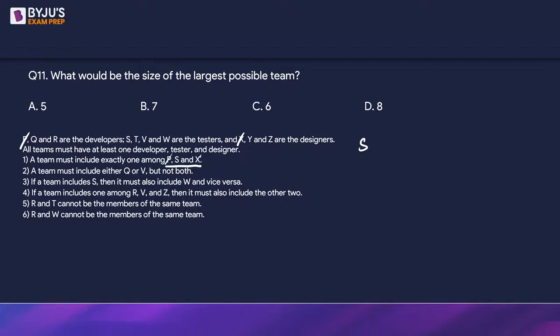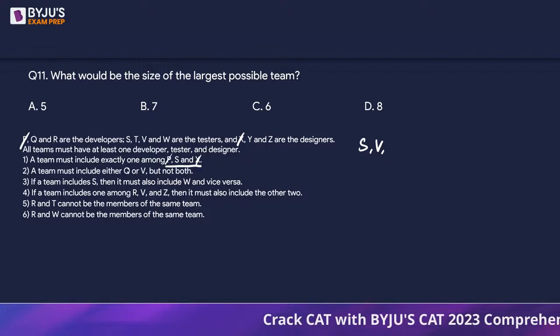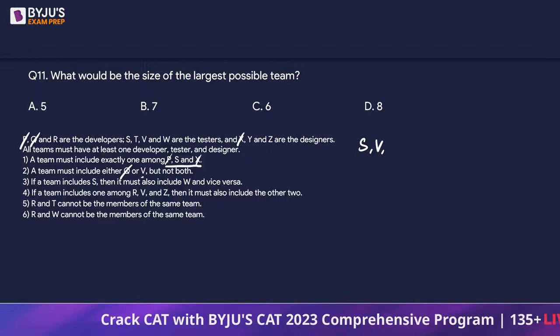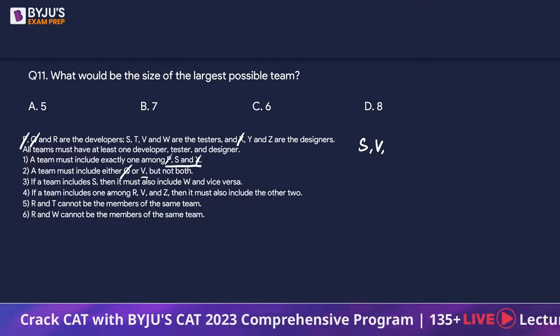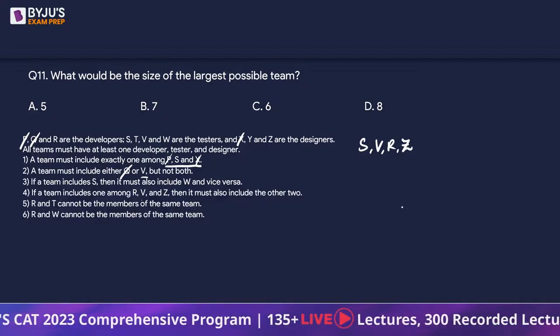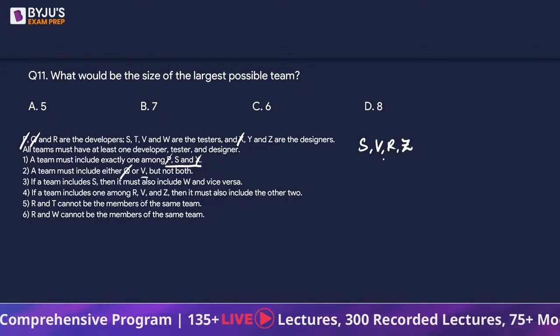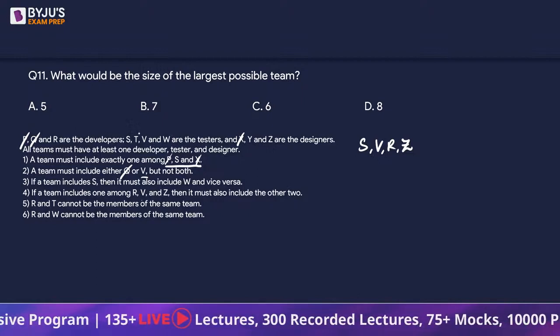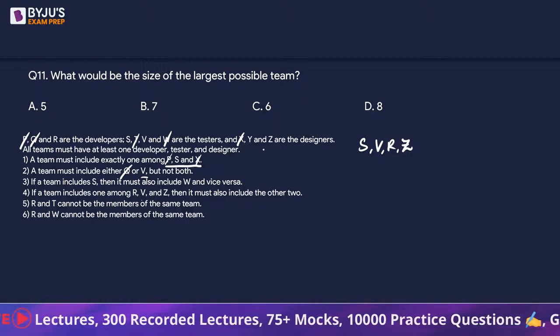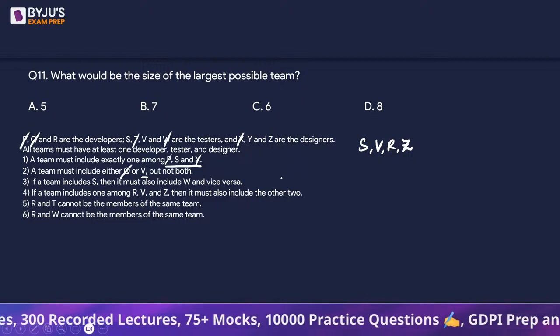P and X, they are gone. Now, between Q or V, we are going to take one of them. So let's take V. There is a reason why I'm taking V, so Q is also gone. Because once I take a V, I will be taking R and Z as well. Right? Now, if I take an R, I can't take a T, I can't take a W. Right? So five members are gone. We can't take them.